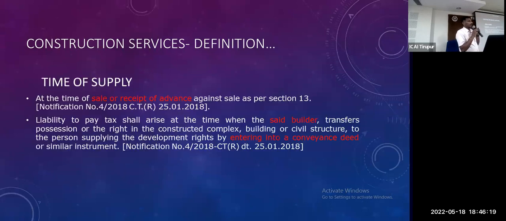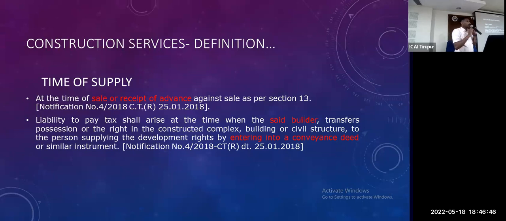On time of supply, this works contract is a service. So in case of an advance receipt for any service, the date on which the advance is received is the GST time of supply. Otherwise, it is when the consideration is received.